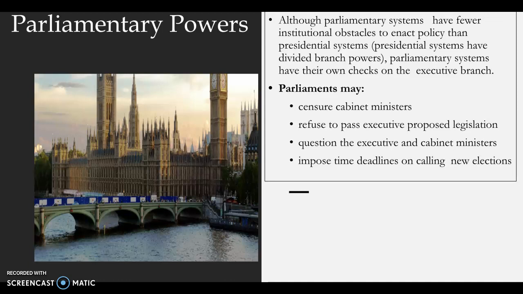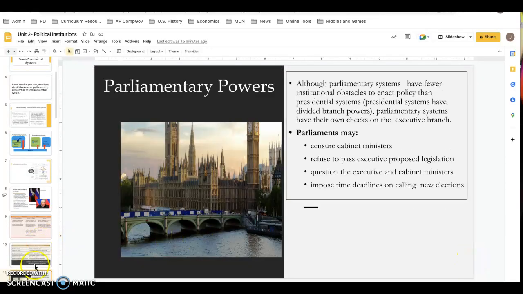So that, in a nutshell, is parliamentary versus presidential systems. You've got the lowdown of what a presidential system is, what a parliamentary system is, and what some of the similarities and differences are between them.